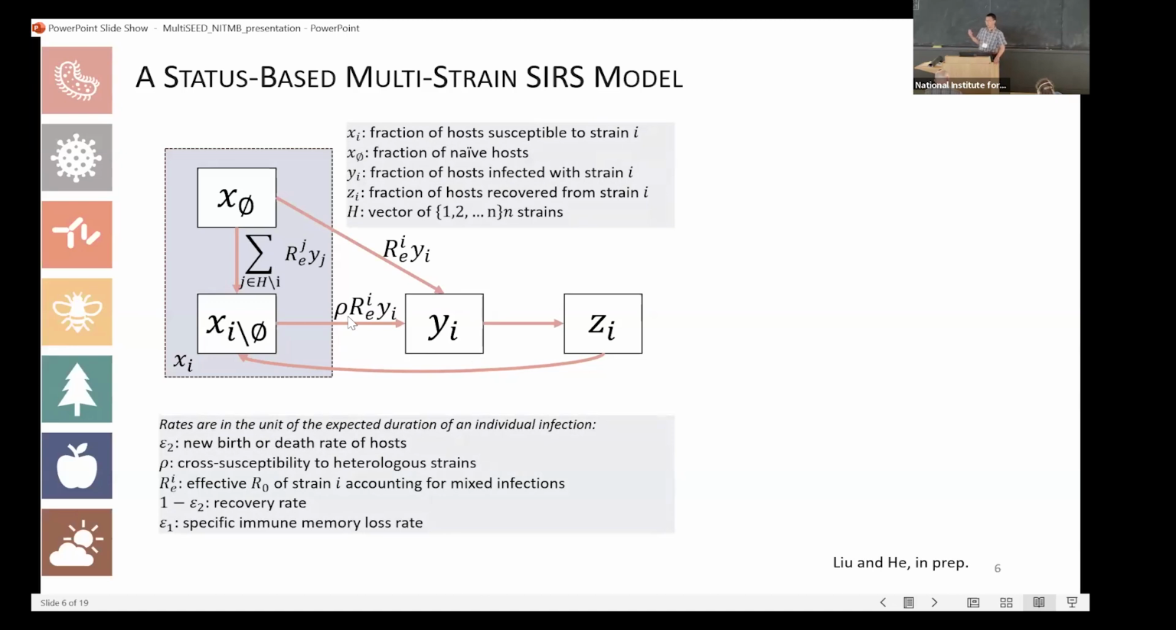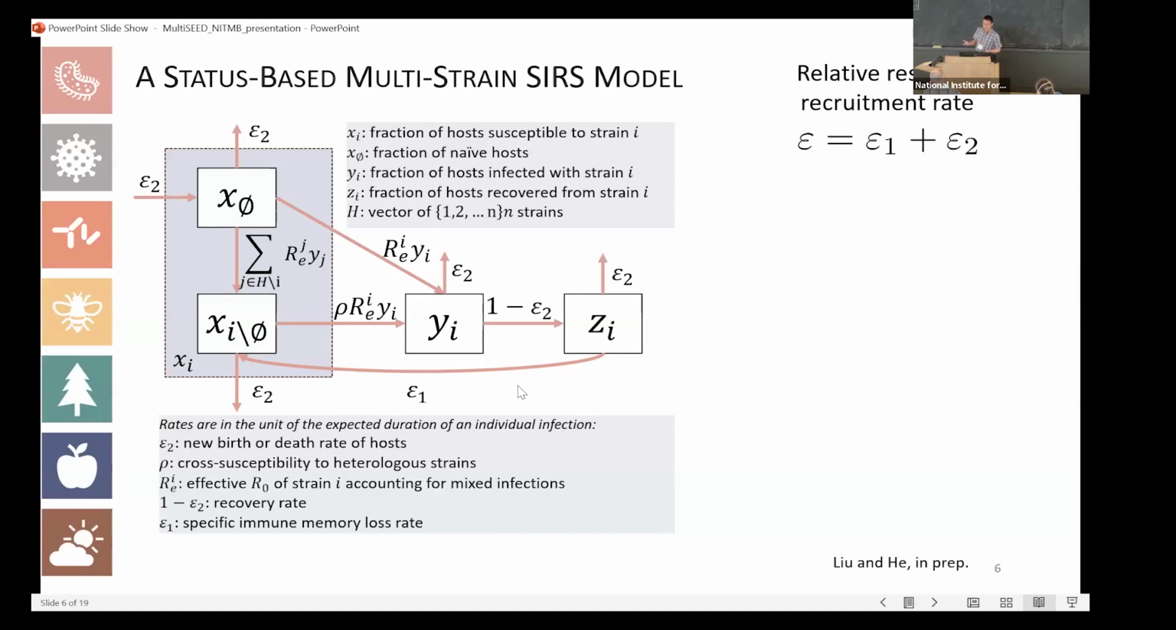If the hosts have a certain infection history, then they can have a reduced susceptibility, indicated by rho. Otherwise, we have the adjusted R0, the basic reproduction number, to allow for mixed infections and strain competition within hosts. We also have the recovery and the waning of strain-specific immunity. And these are some explanations for the parameters.